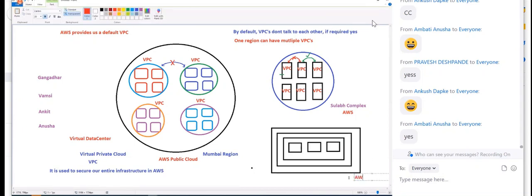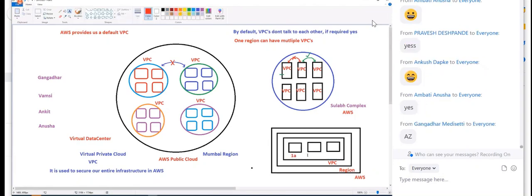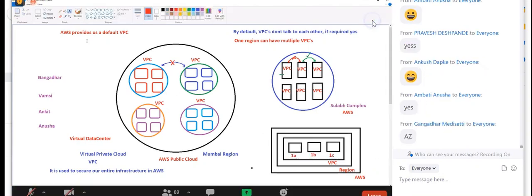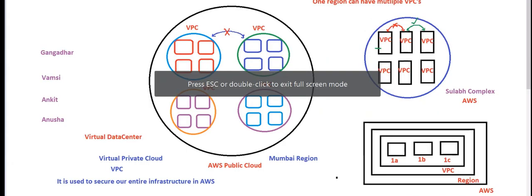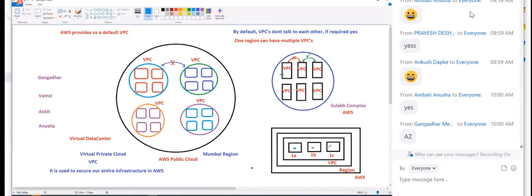Our outer side is AWS. Inside that, we need to select the region. Inside the region, we have the VPC. We'll have our own VPC. And then where do you place all your servers? In the availability zones 1A, 1B, and 1C. You have your server instances inside it, and we know that these instances can talk to each other, meaning this is interconnected here.